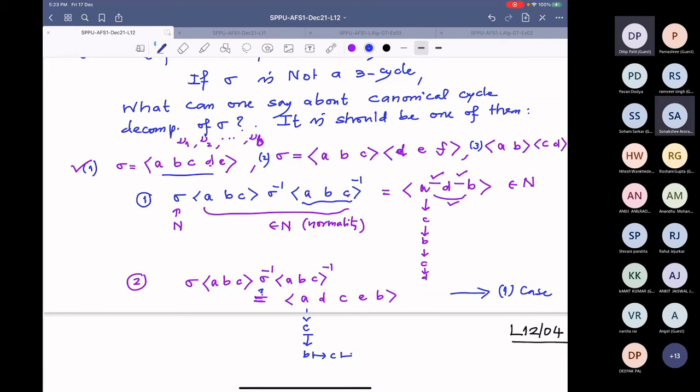What is wrong? So we can check these computations. Okay, you check this computation. Maybe let me check in my notes whether I wrote it correctly. (ABC) sigma inverse (ABC) inverse, and in the first case we do this, so (A D C E B). This is correct, so check this, I would say.